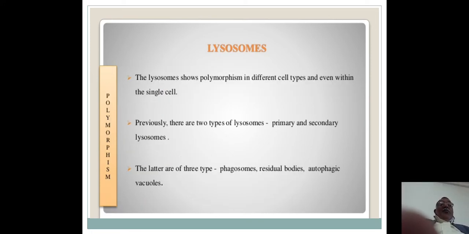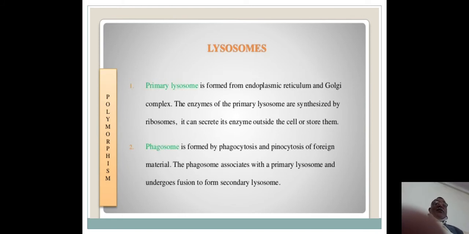Now, how it comes in different forms. The lysosomes show polymorphism in different cell types and even within a single cell. Previously, there were two types of lysosomes: the primary and secondary lysosomes. Later on, they change their structure into forms like phagosomes, residual bodies, and autophagic vacuoles.